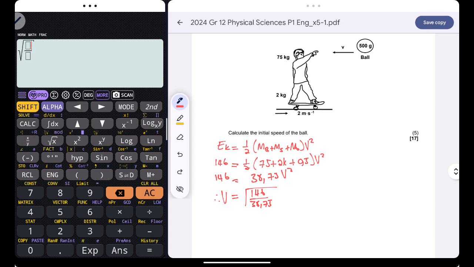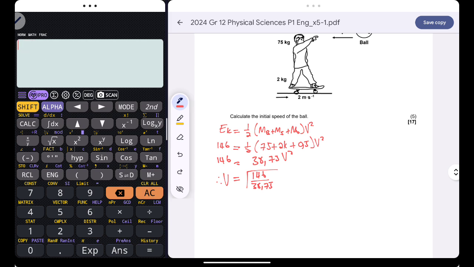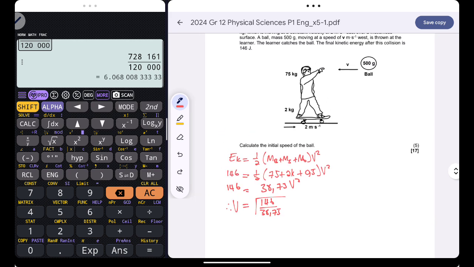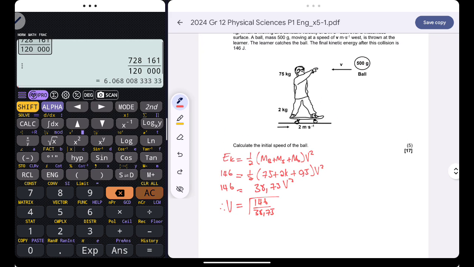Okay, let me just redo this. It's 146 divided by 38.75.